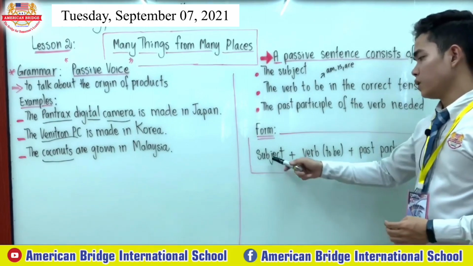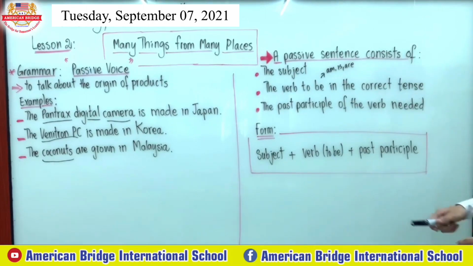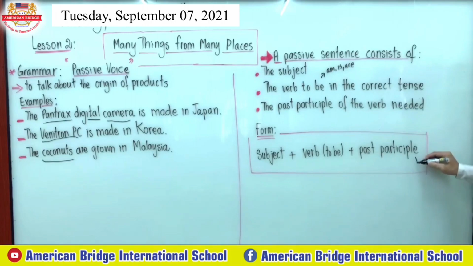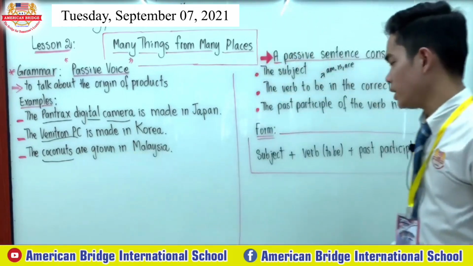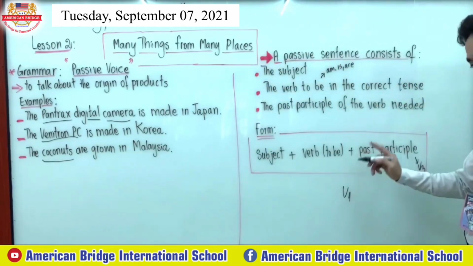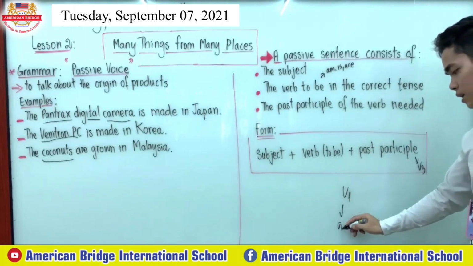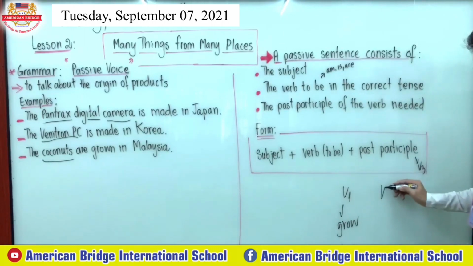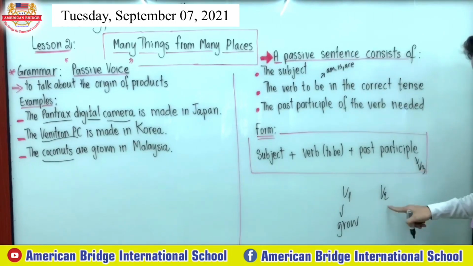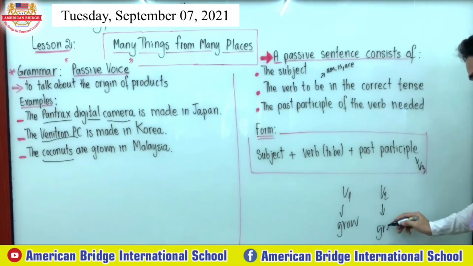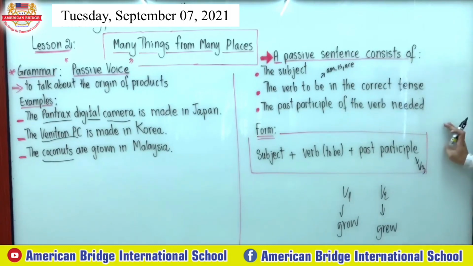First, you need to have the subject in your sentence, plus the verb to be, which we know already: am, is, or are, right? And then the past participle. Maybe some of you call it verb 3, right? For example, the word grow. The first form, verb 1, is grow. And then verb 2, the past simple, is grew. And verb 3, the past participle, is grown, right?